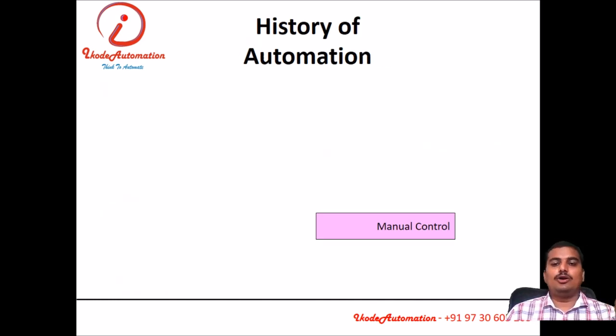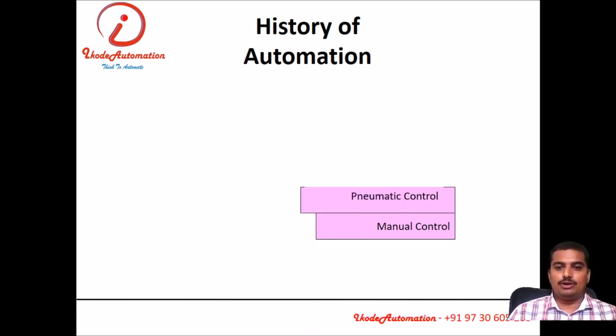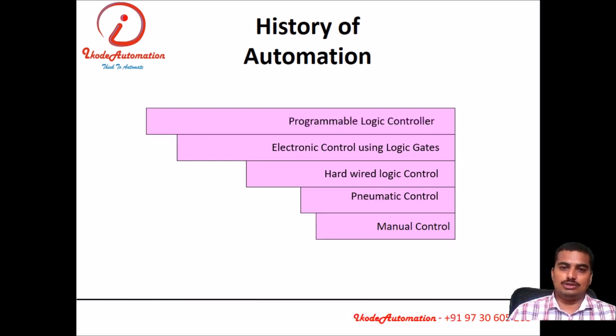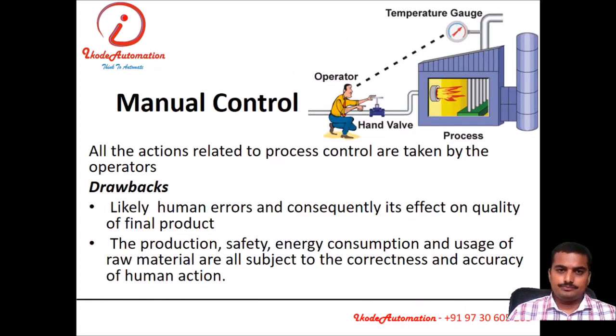Then what is the history of automation? How did automation evolve? Very first there was manual control, then pneumatic control evolved, then hardware logic, then electronic control using logic gates, ultimately PLC. What is manual control? All the actions related to process control are taken by the operators.